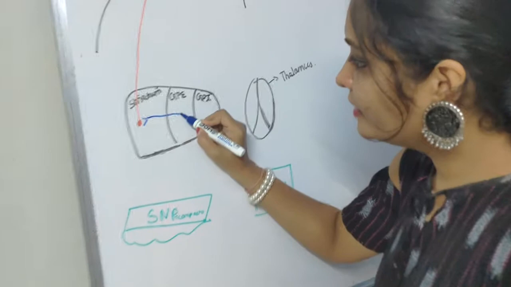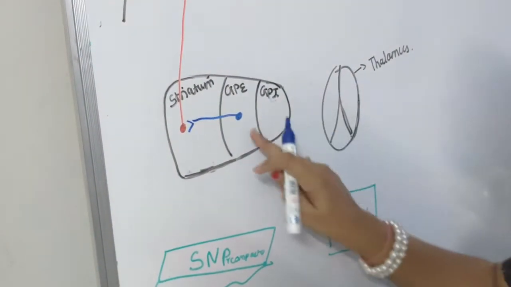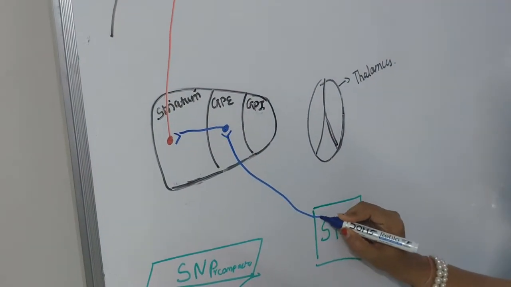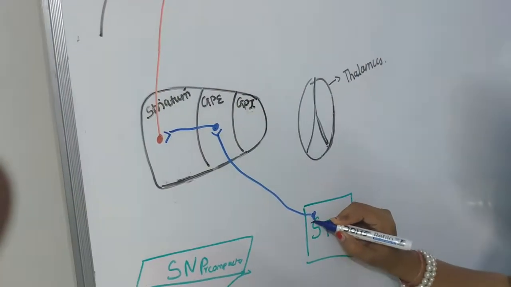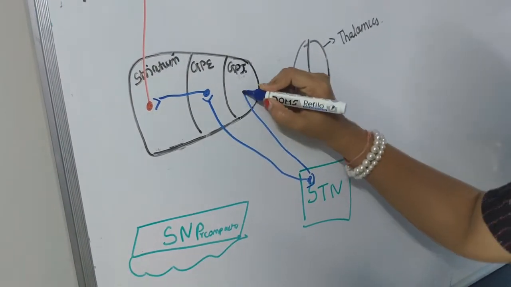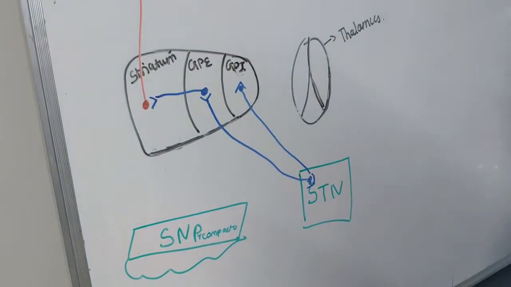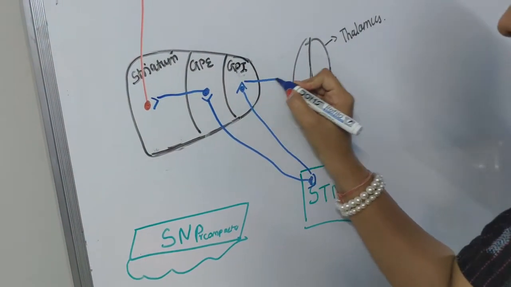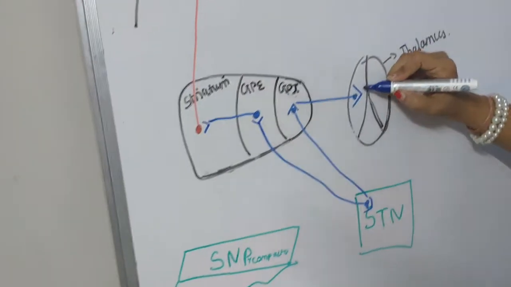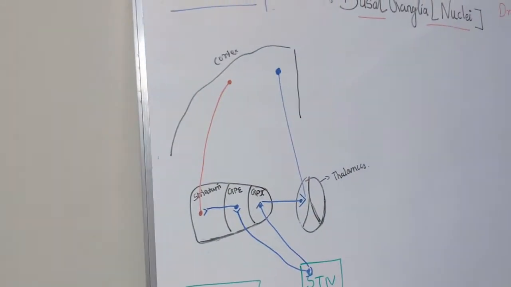They go to the globus pallidus external. From globus pallidus external, these fibers go to the subthalamic nucleus. And from the subthalamic nucleus, these fibers go to globus pallidus internal. From globus pallidus internal, it runs to the thalamus, and from the thalamus it goes to the cortex.